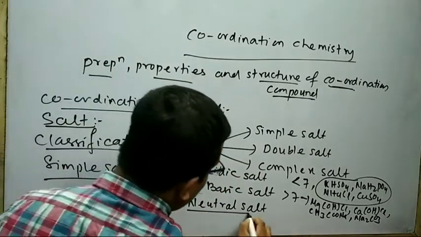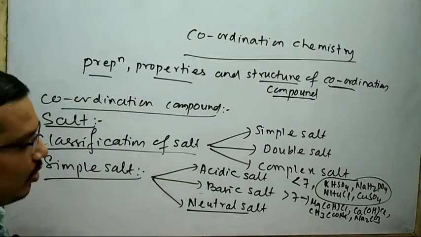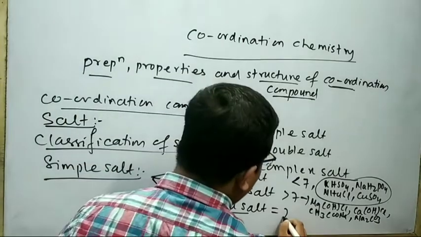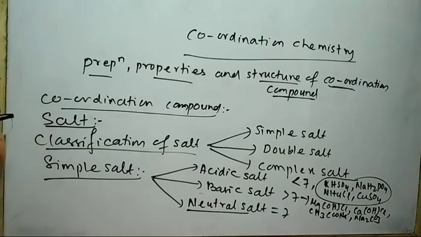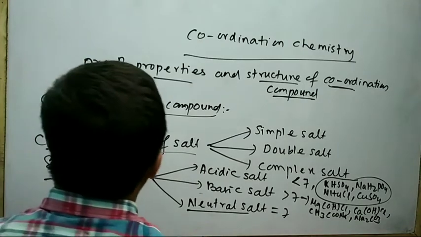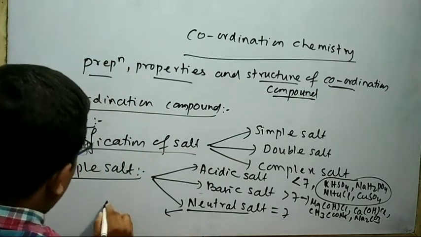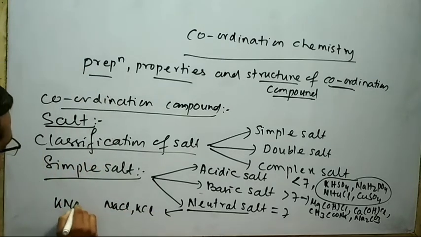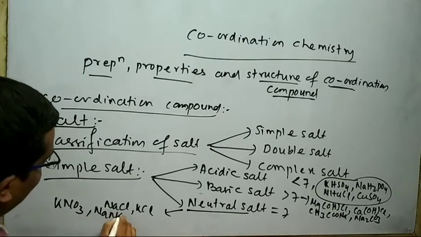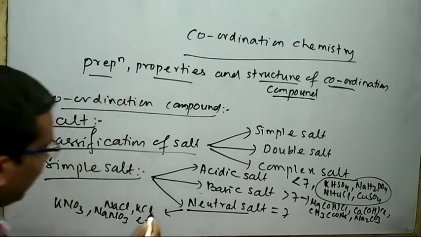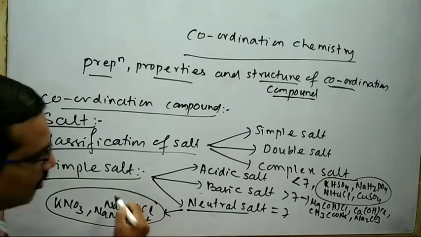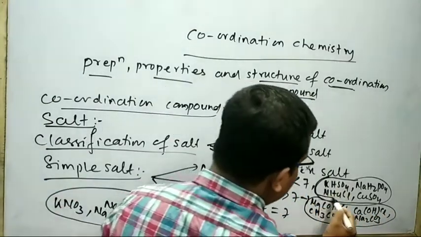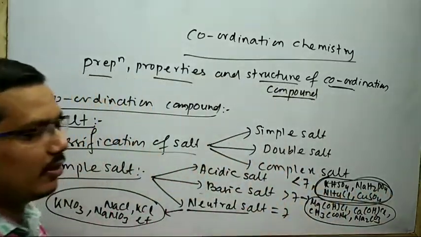Then I will discuss about the neutral salt, the salt whose aqueous solution having pH equal to 7, then that type of salt are called neutral salt. Example of neutral salt are NaCl, KCl, KNO3, NaNO3, etc. These are the example of neutral salt. These are the example of basic salt. These are the example of acidic salt.